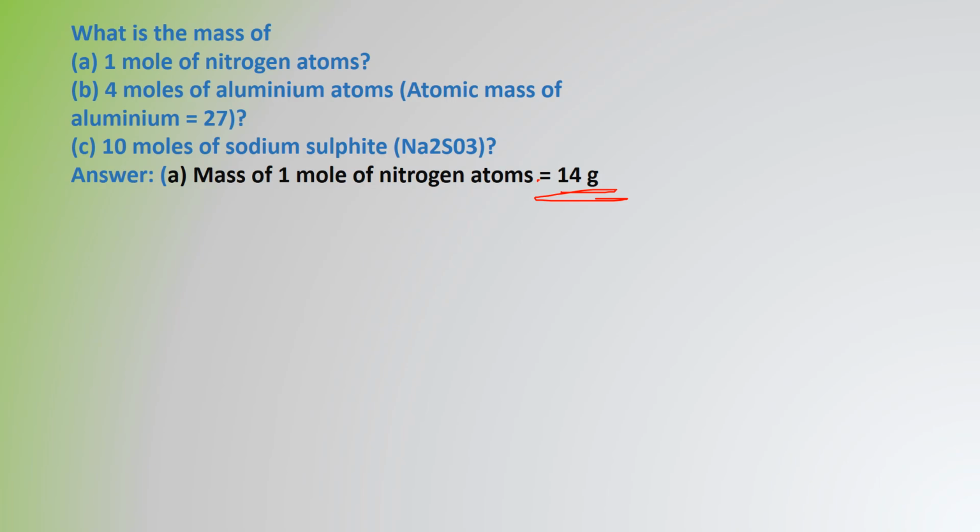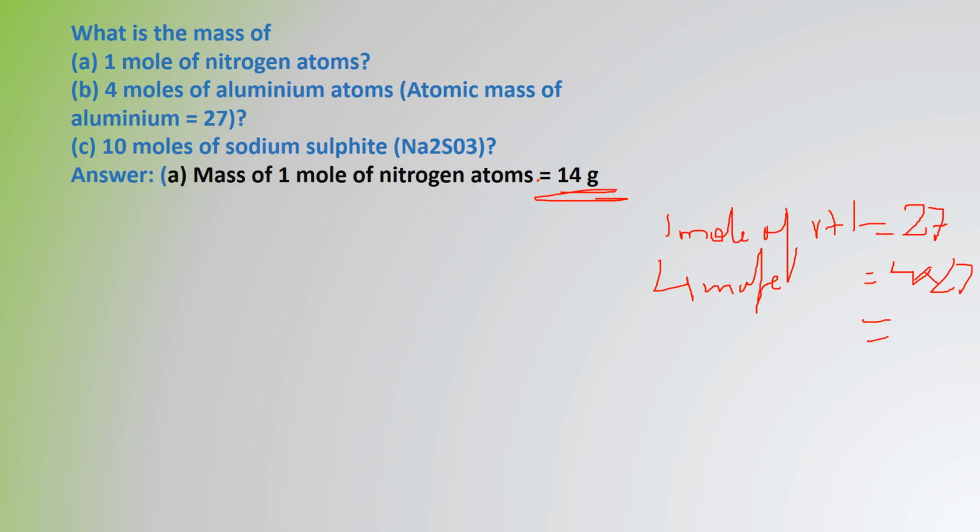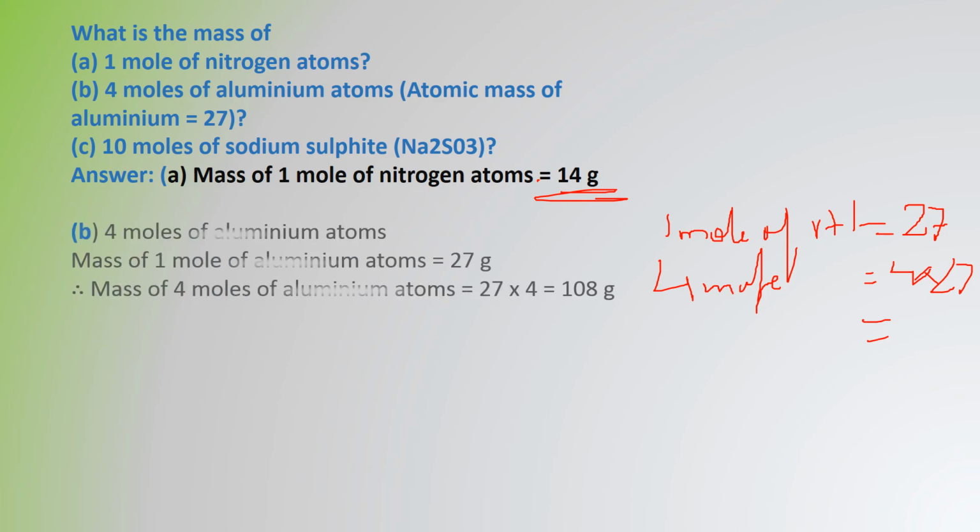Now coming to 4 moles of aluminium atoms. The atomic mass of aluminium is given. Now how to do it? 1 mole of aluminium is how much? It is always related to the atomic mass, so 27 for 1 mole. Now here 4 moles are given. So how to do it? 4 into 27. That will be the mass of 4 moles. I have done it for you. The answer will be 108 grams.